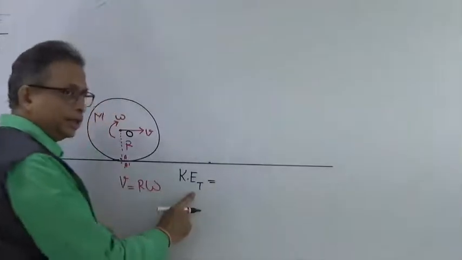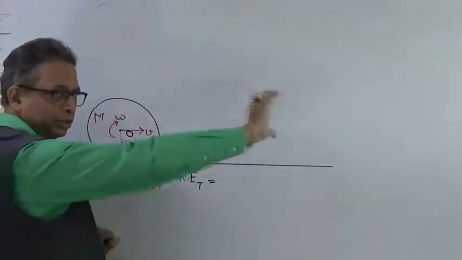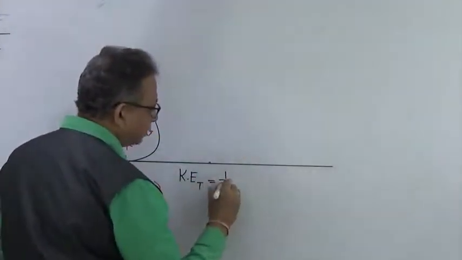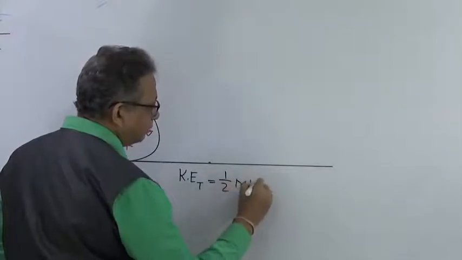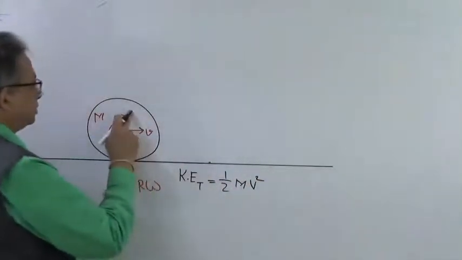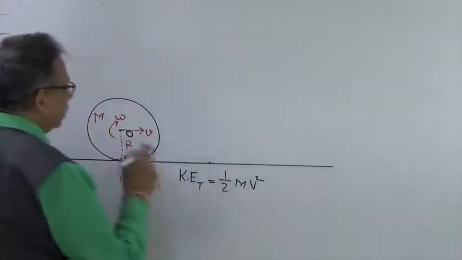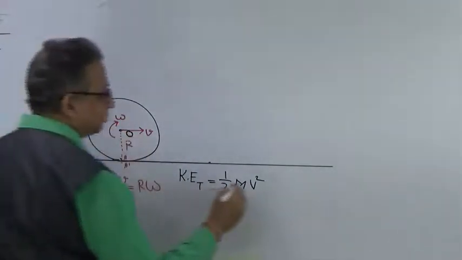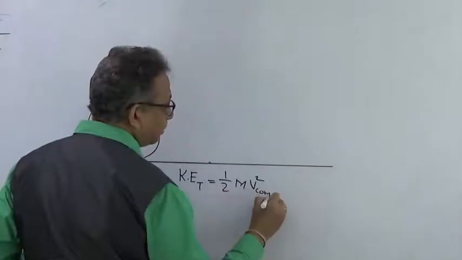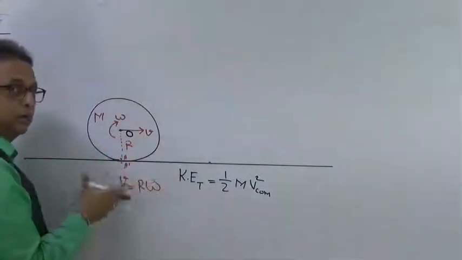One is the translational kinetic energy, which will be given as 1/2 mv square. m is the mass of the wheel and v is the velocity of the center of mass of the whole body.